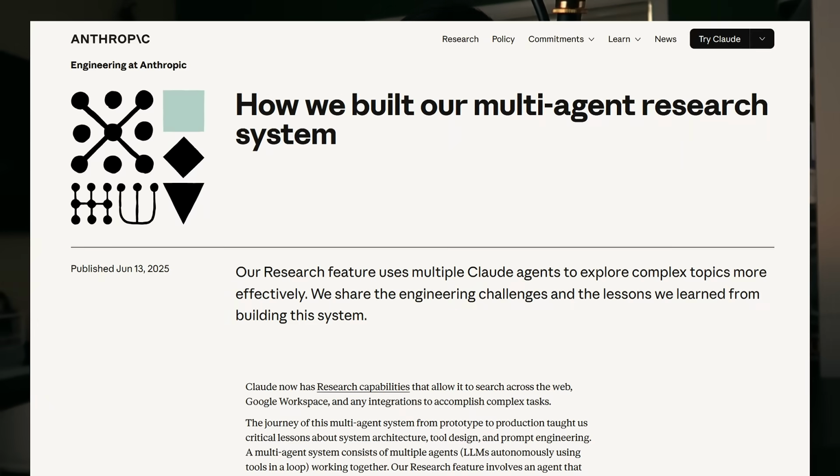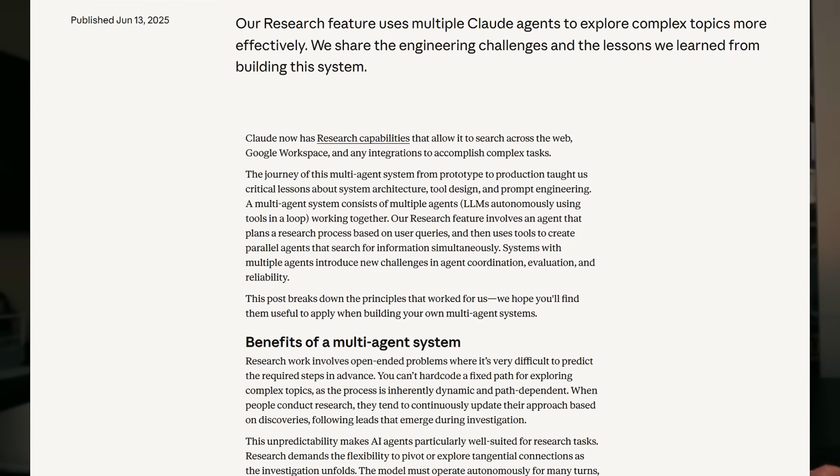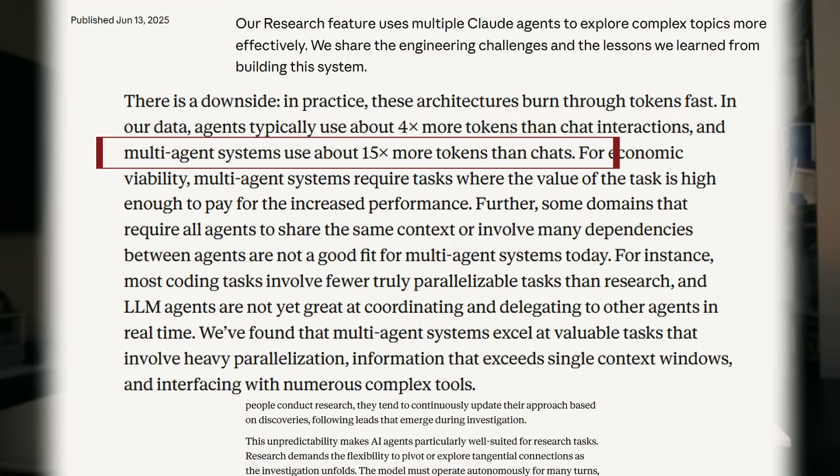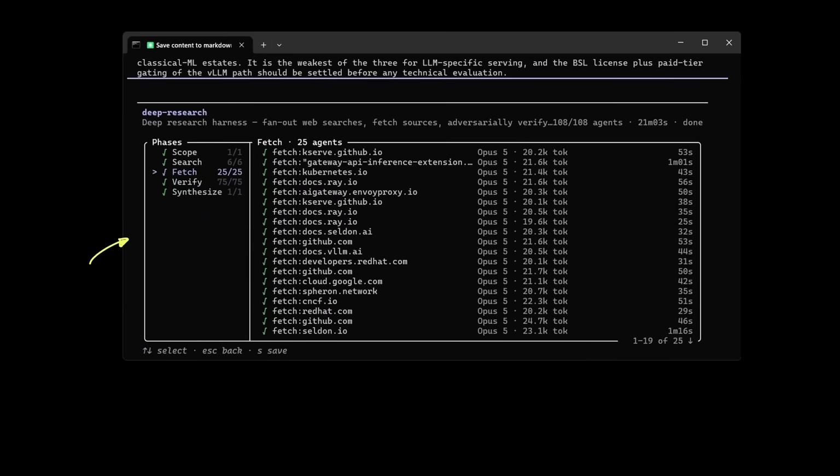But graphs aren't without their drawbacks either. Anthropic made a post that talked about their multi-agent research system that said a single agent tends to use 4 times more tokens than a regular chat, and a multi-agent system tends to use 15 times more tokens in comparison. So going back to our example, each agent ran on Opus 5 with their own system prompt, and each agent used about 20,000 tokens by default to start.